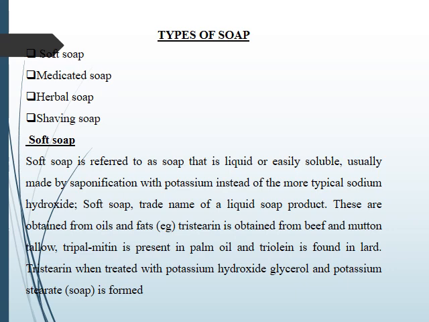These are obtained from oils and fats. Example, tristearin is obtained from beef and mutton tallow. Tripalmitin is present in palm oil, and triolein is found in lard. Tristearin, when treated with potassium hydroxide, gives glycerol and potassium stearate, and soap is formed.